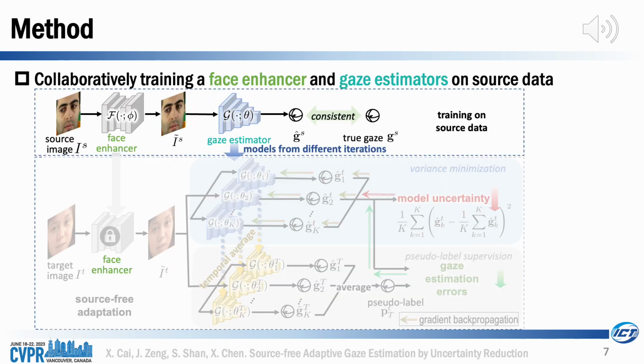Our method consists of 3 stages: model training, source-free adaptation, and inference on target data. In the model training stage, we train a face enhancer and gaze estimators jointly on source data. The face enhancer reduces the sample uncertainty by improving the quality of the input images while preserving the gaze direction before and after enhancement. We keep a set of trained gaze estimators at different iterations during the training process for the next adaptation stage.